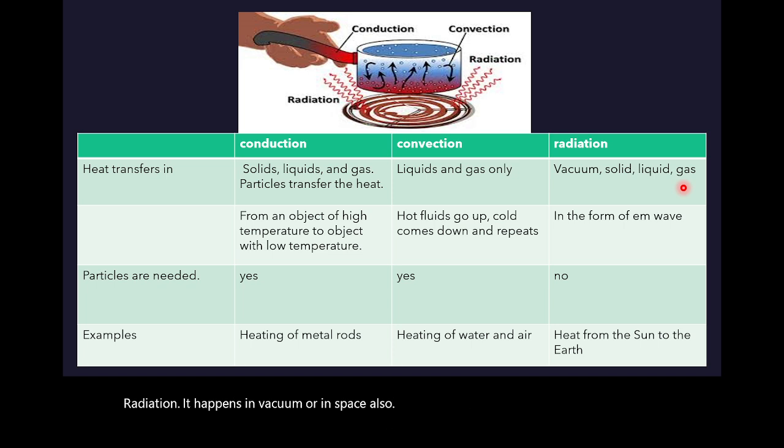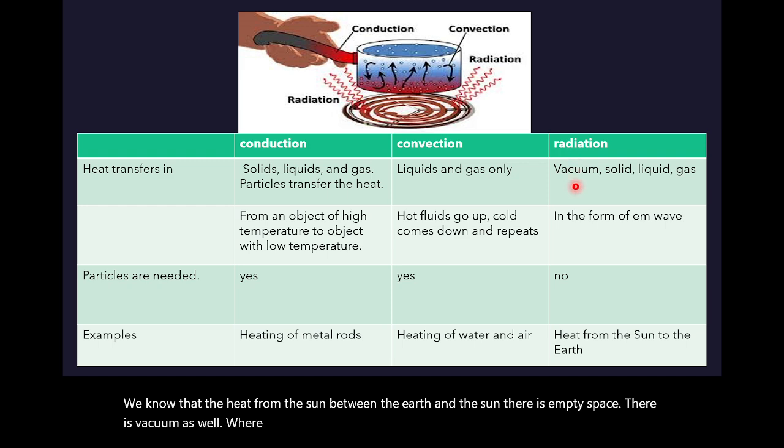The unique thing about radiation is that it can take place in space as well, where there is no particle. We know that the heat comes from the sun. Between the earth and the sun, there is empty space, there is vacuum, where there are no particles. So imagine how heat comes. So heat comes through radiation.